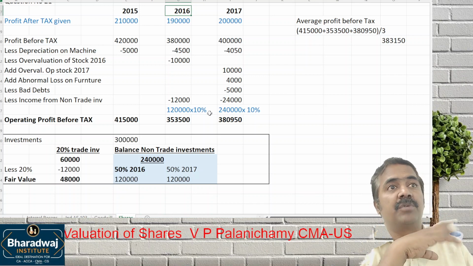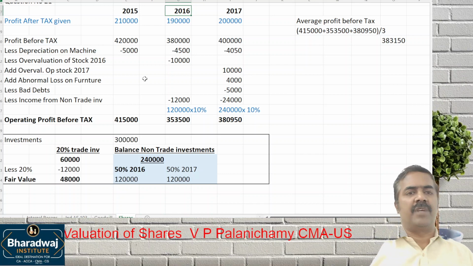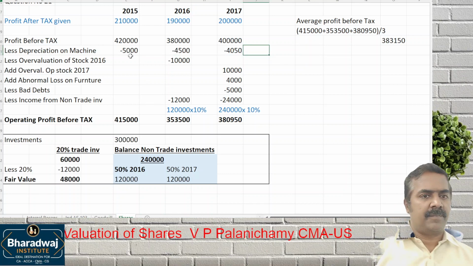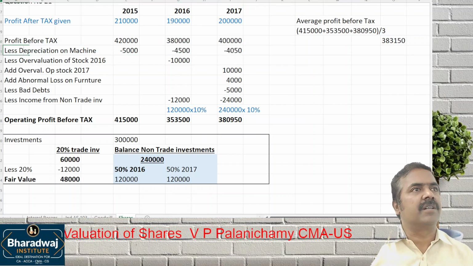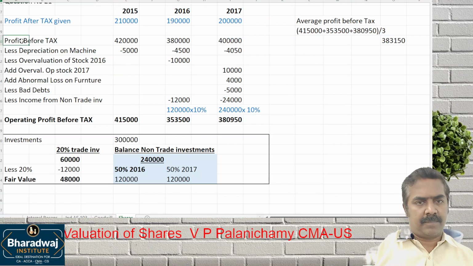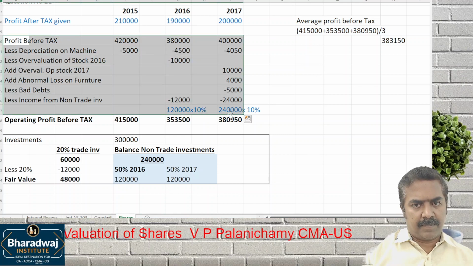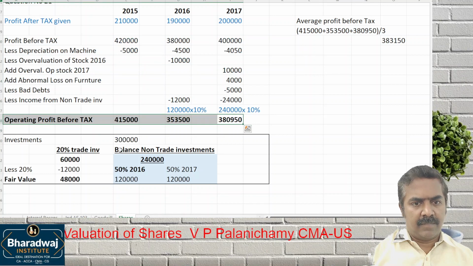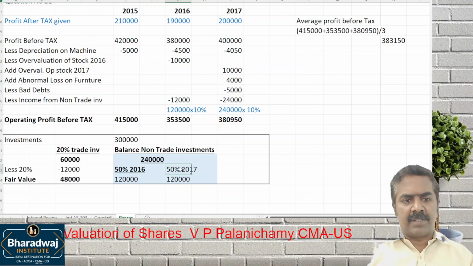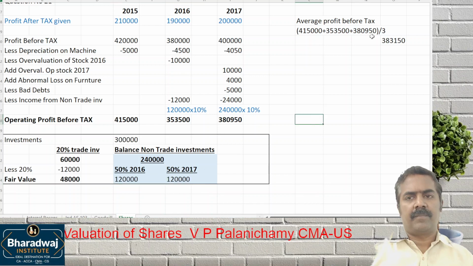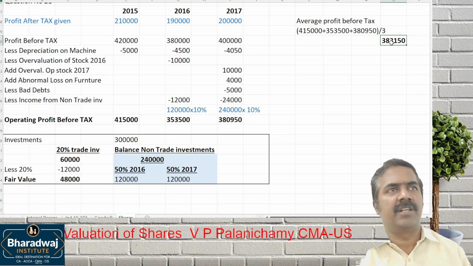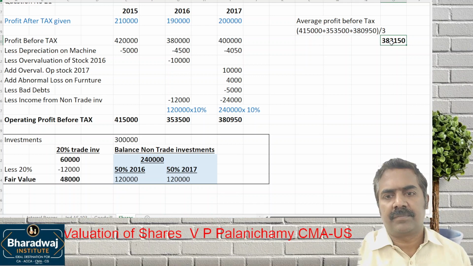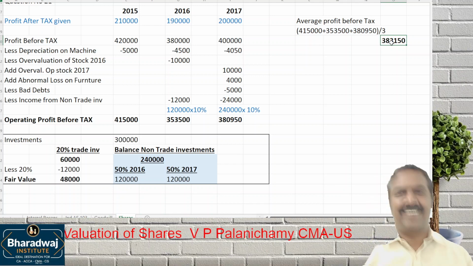If it is given as start of 2014, already 5,000 for last year, 4,500, like that we used to adjust. It is end of 2014 the machine was purchased. Machine, not furniture. Machine. 50% was purchased in 2016, remaining 50% was purchased in 2017. Probably they'll correct the material in the next edition. But for this question, this is the solution.